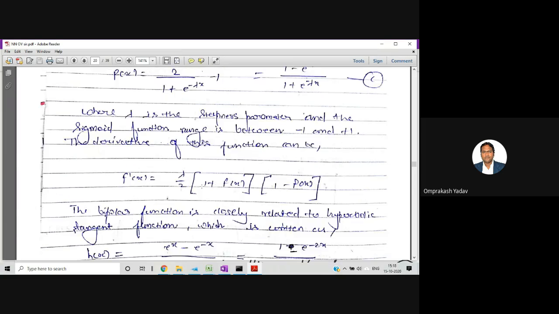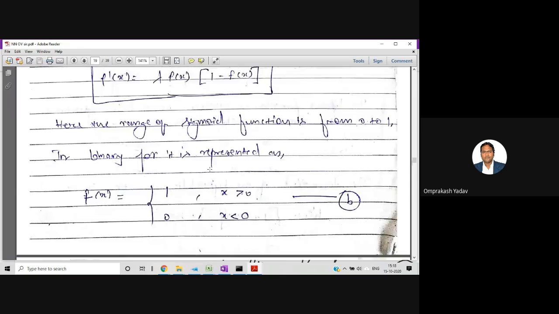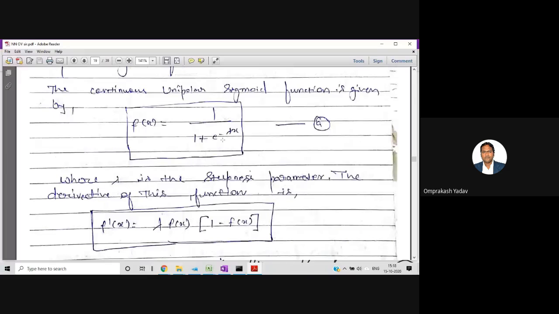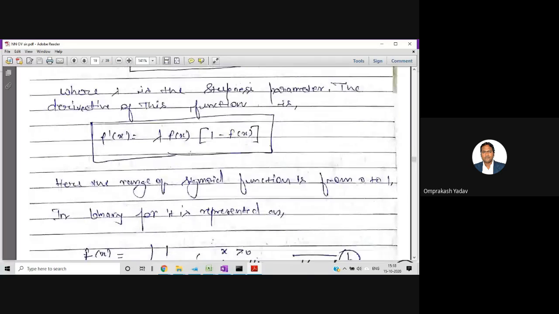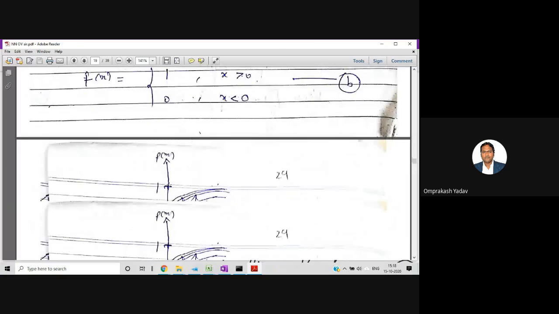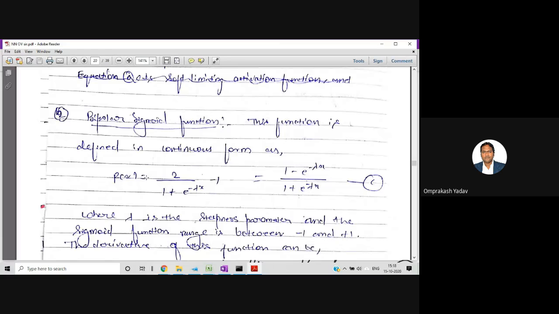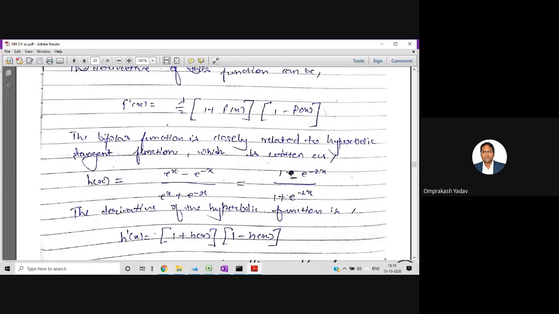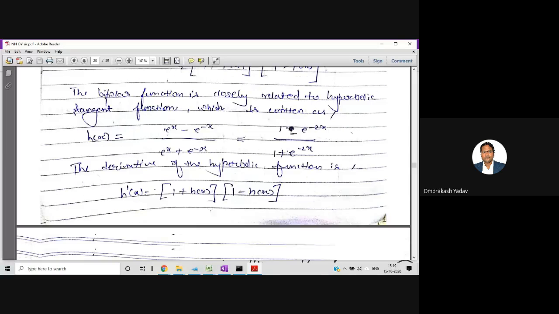So we saw first the binary sigmoidal function, 1 upon 1 plus e raised to minus lambda x, with derivative f of x, 1 minus f of x, multiplied by this lambda. Then the bipolar sigmoidal function, f of x is equal to 2 upon 1 plus e raised to minus lambda x, minus 1. Then the tangent function, e raised to x minus e raised to minus x upon e raised to x plus e raised to minus x.